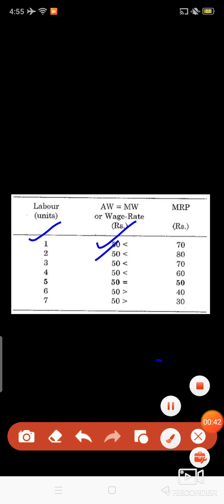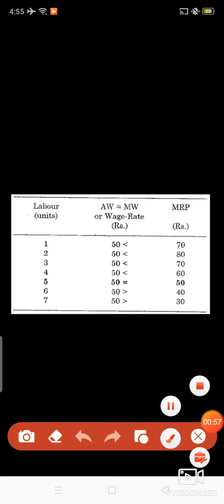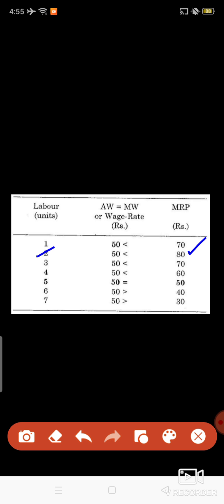Now what you can see here is the marginal revenue product. One labor can produce a product worth rupees 70. In the second case, the marginal productivity increases to 80.